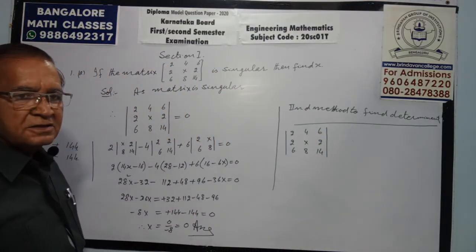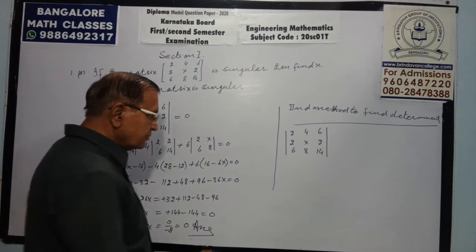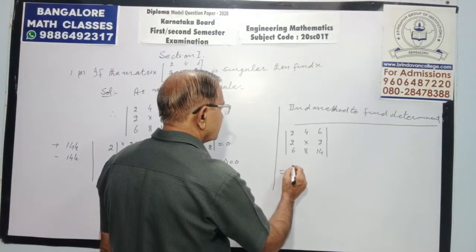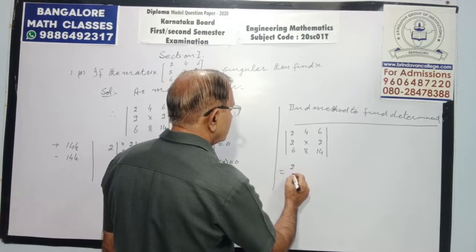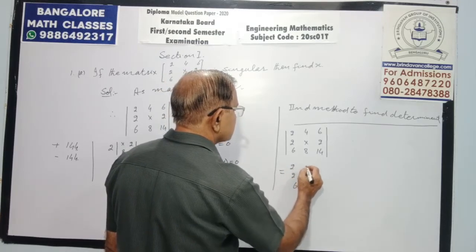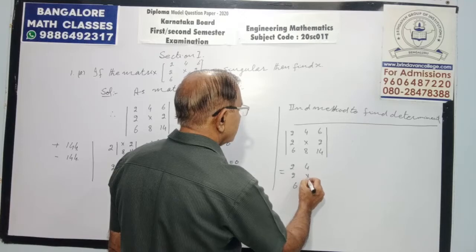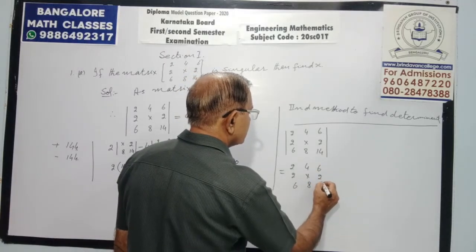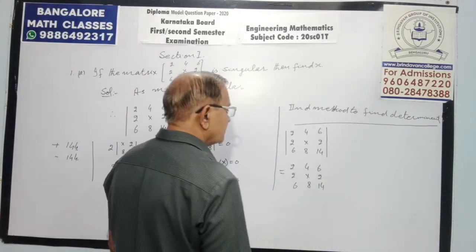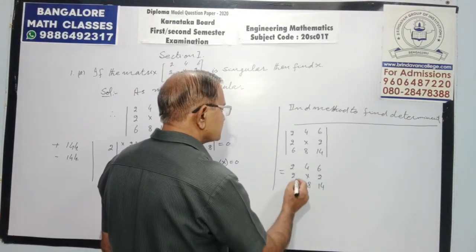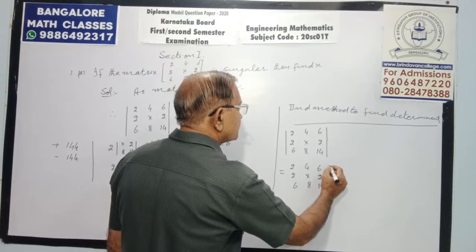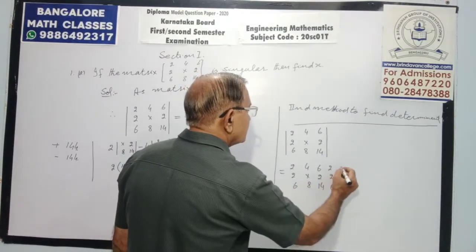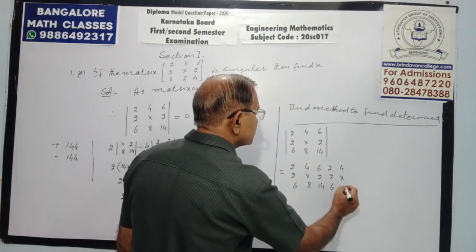How will we expand it? See carefully. Copy this determinant: 2, 2, 6; 4, x, 8; 6, 2, 14. Repeat the first two columns: 2, 2, 6; 4, x, 8.